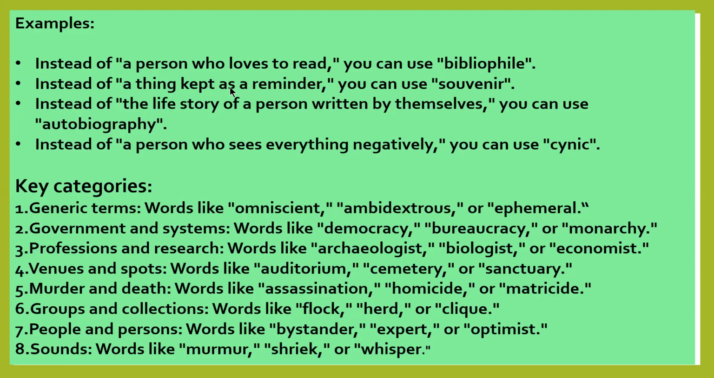Now, sound words like murmur, shriek, or whisper. Murmur, you know very well, means to say something in a low, quiet voice. Shriek means to make a short, loud noise in a high voice. A child is shrieking, meaning he is making a short, loud noise in a high voice. Whisper: a girl is whispering with her friends. So whisper means to speak very quietly into somebody's ear so that other people cannot hear what she is saying to someone.